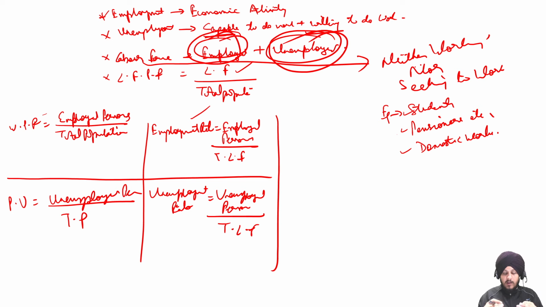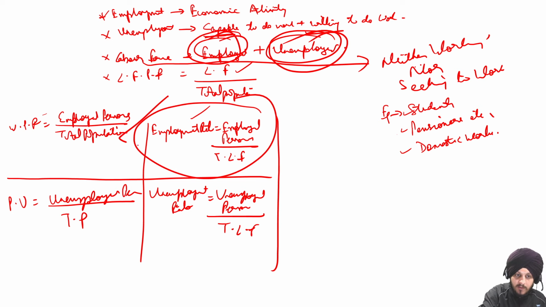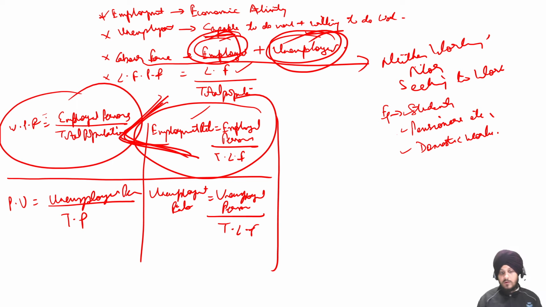So when you hear about these terms, unemployment rate in India or the employment rate in India, understand that this rate is not out of total population. This is out of the total labor force, which makes the employment rate more precise as compared to the work population ratio. So I hope this is clear to you. These are the important terms that I wanted to discuss.